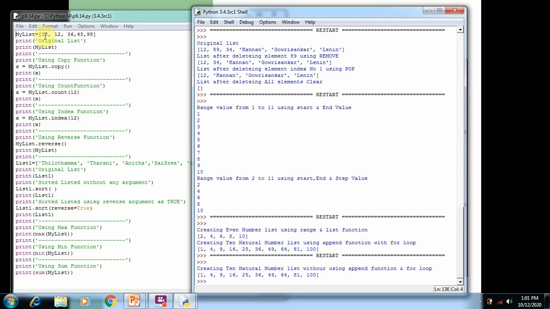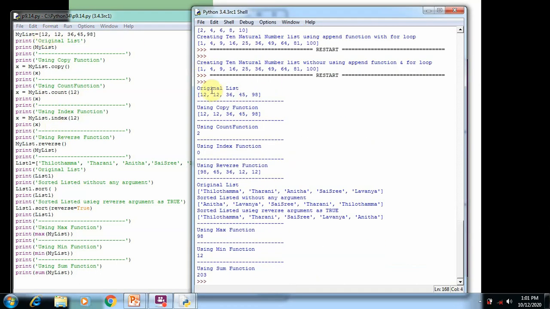So when we run the program, you can see the original list 12, 12, 36. The copy function simply copies all the content and prints it on the screen. All the copied content is stored in the variable x. The x variable is printed. This statement will print the content.